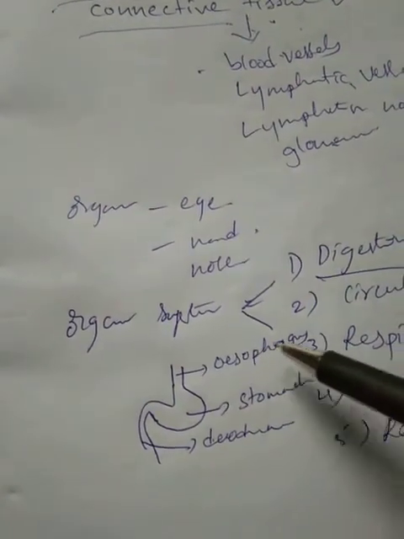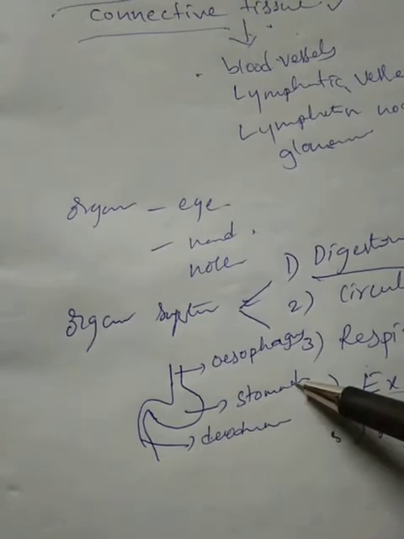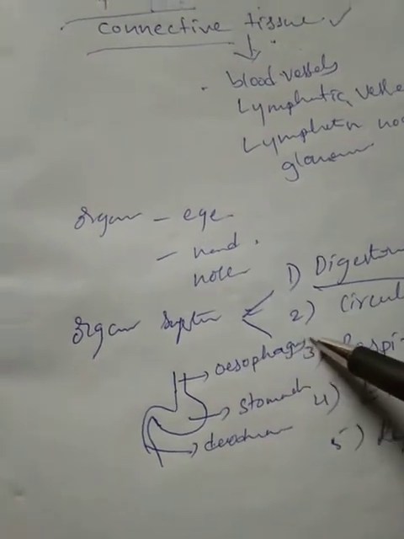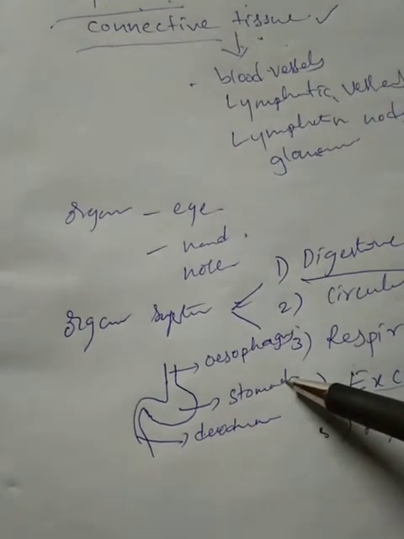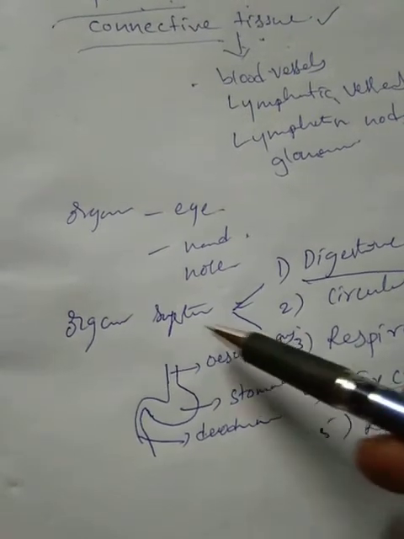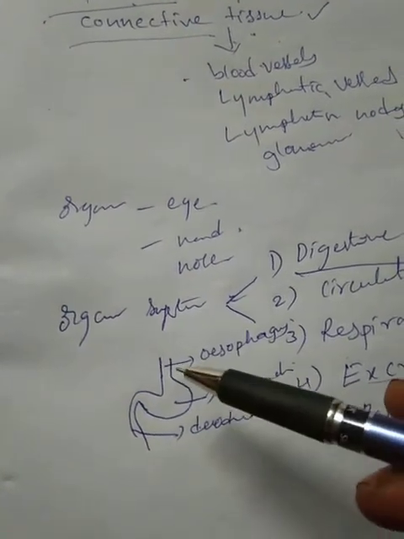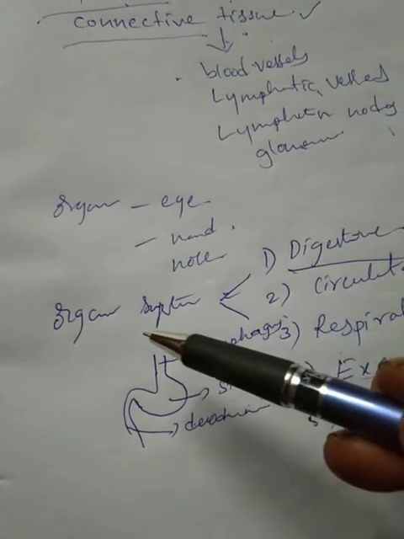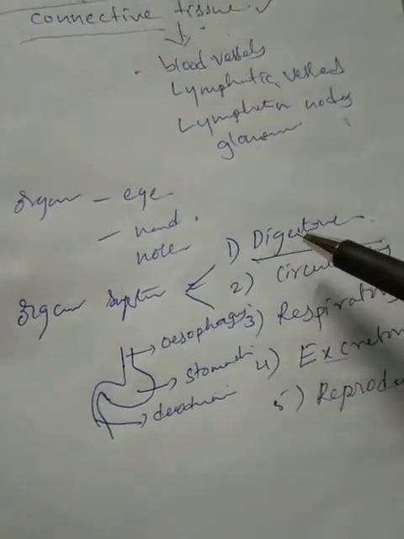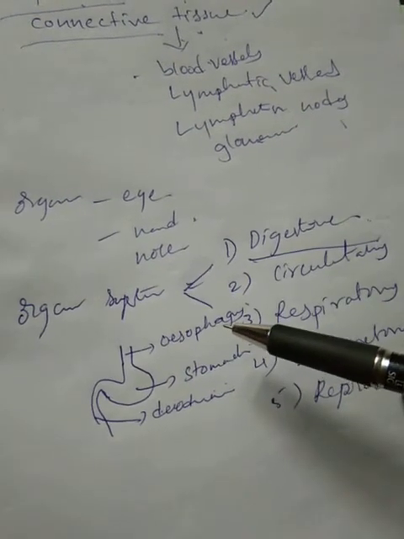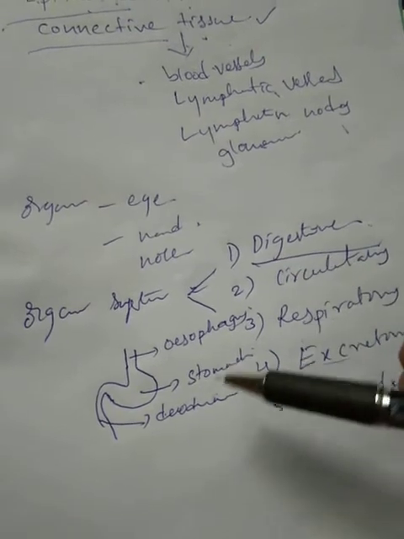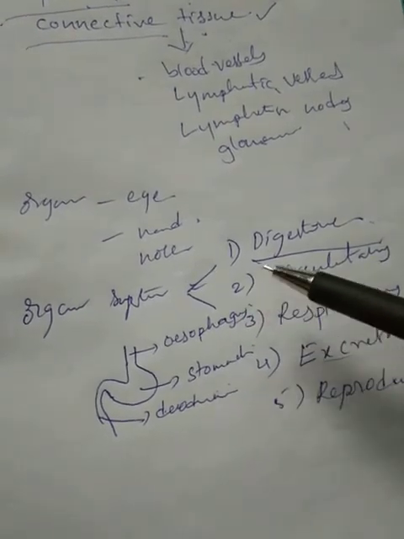So this is the esophagus, this is the stomach, and this is the duodenum. Esophagus is one organ, stomach is one organ, and duodenum is one organ. These organs fuse to form an organ system. What is that? Digestive system. Esophagus, stomach and duodenum are organs in the digestive system.